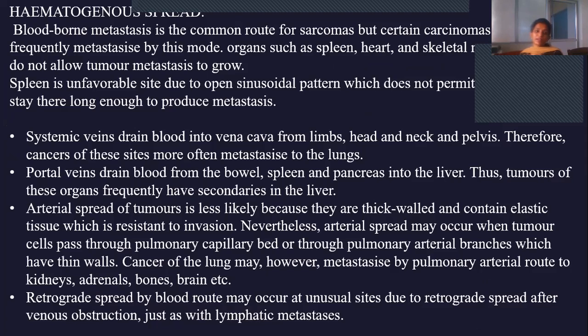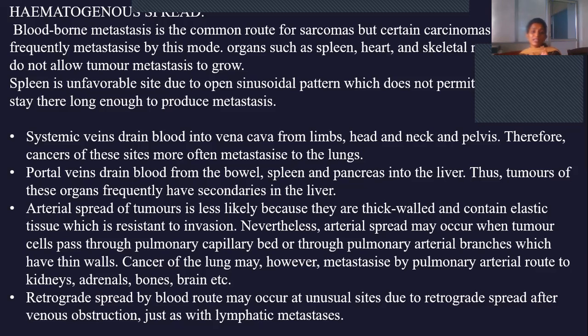And then hematogenous spread. Here the route of transmission is through blood-borne metastasis, and it is mainly seen in sarcomas, that is, tumors of mesenchymal origin, compared to carcinomas. So most of the sarcomas will spread through the hematogenous route only. Exceptions include spleen, heart, and skeletal muscle. In these regions, hematogenous spread may not take place.